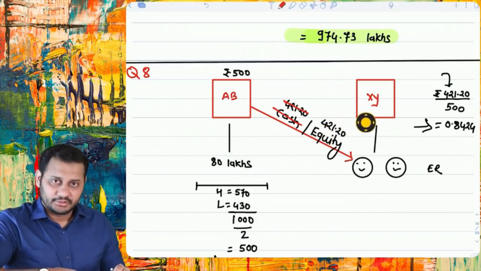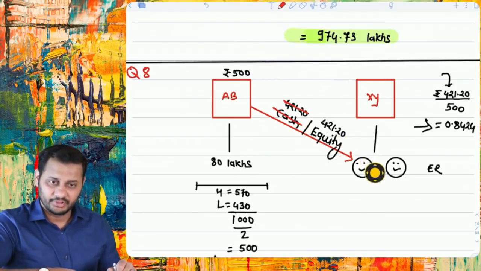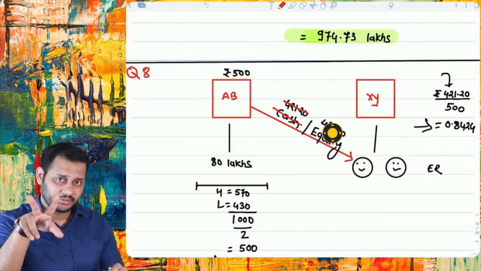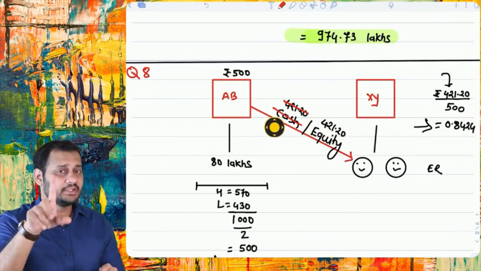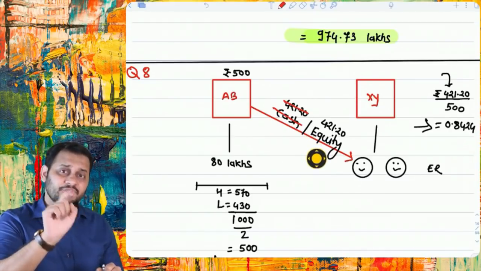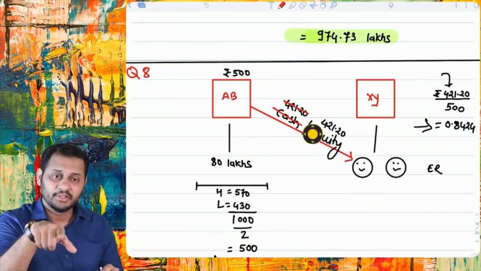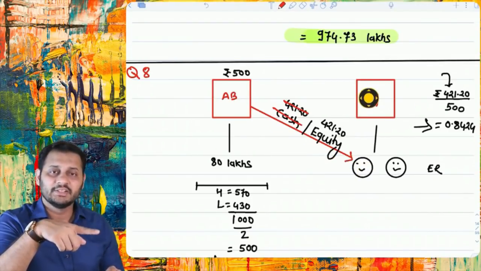There were two options. Since this company will be merged in this, we have to pay to the shareholders of XY Limited how much? 421.20. And there were two options. Either we can pay cash, or we will pay equity. In this question, it is clearly said that we are going to pay equity shares of our own company to the shareholders of this company.